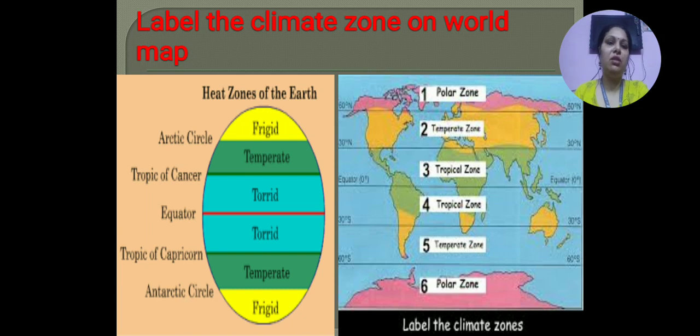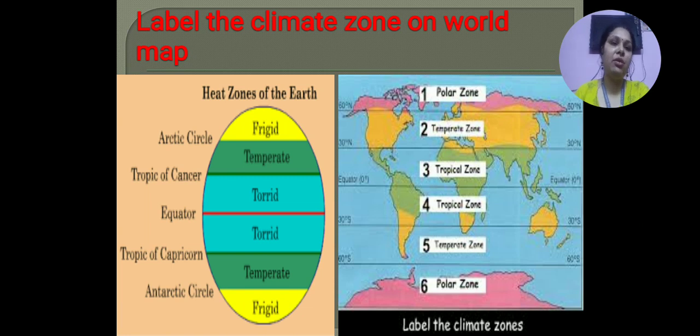On the basis of the heat zones of the earth, I am showing you this slide. You can see on the right-hand side I have shown you the world map, and how these heat zones divide the countries of the world. The first is the polar zone. These countries come in the polar region, and they have a very cool, freezing climate.